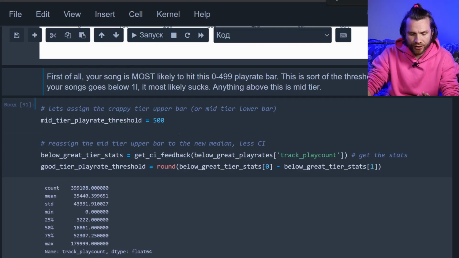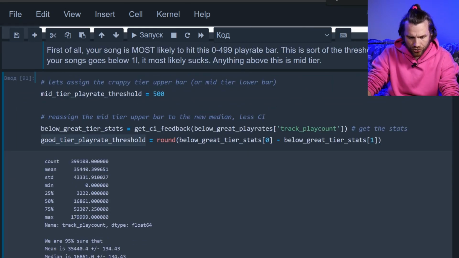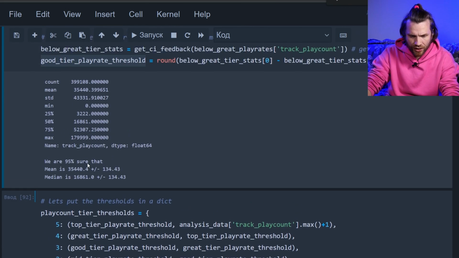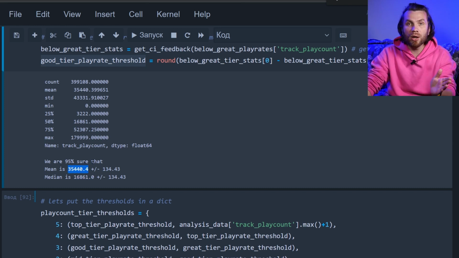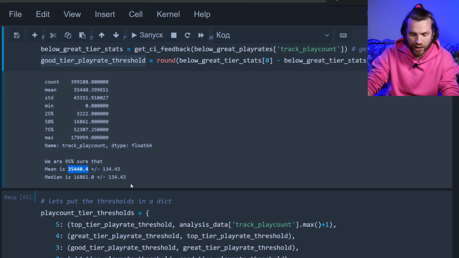Let's recalculate the whole thing again, see what the green line is, redo the good tier threshold, mid tier threshold. So we see the median went down a bit, and the mean actually went down when we cut out the outliers, reducing the variation. Now the median is 16,000 and the confidence interval is way more narrow. So we take the lower part of the confidence interval and use it as our threshold.